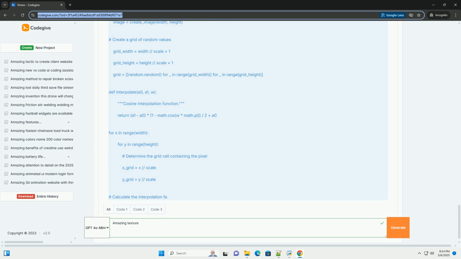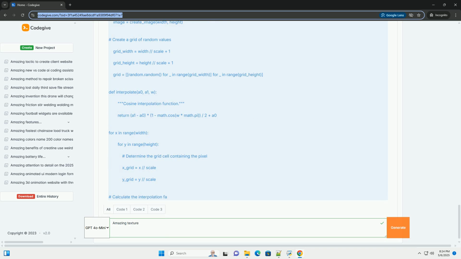2. Lacunarity: the lacunarity parameter controls how the frequency of each octave changes. A higher lacunarity means each subsequent octave has a higher frequency, smaller features. A lacunarity of 2.0 is common, meaning each octave has twice the frequency of the previous one.